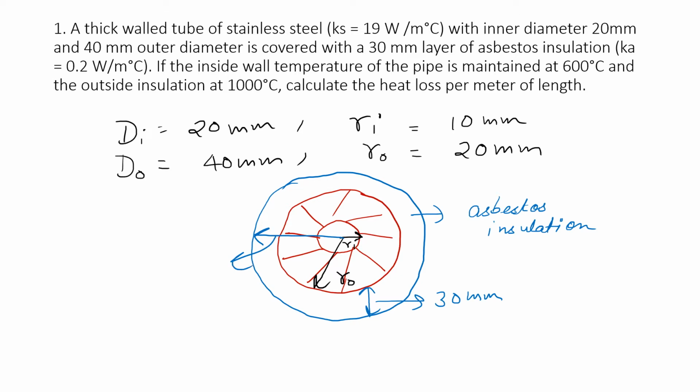This is radius of insulation. So I'm denoting it with RINS. So radius of insulation will be outer radius plus thickness of insulation. So outer radius is 20 mm and thickness of insulation is 30 mm. So it will be 50 mm.